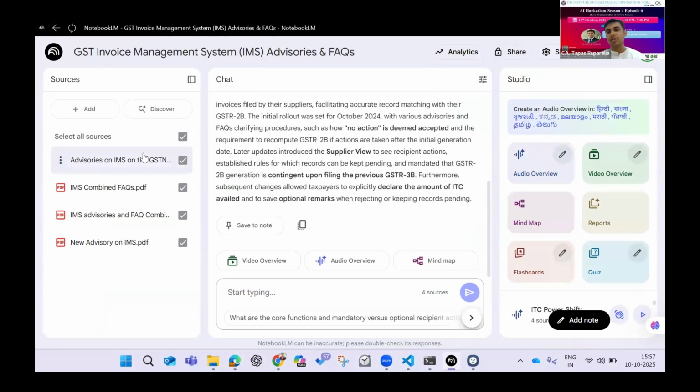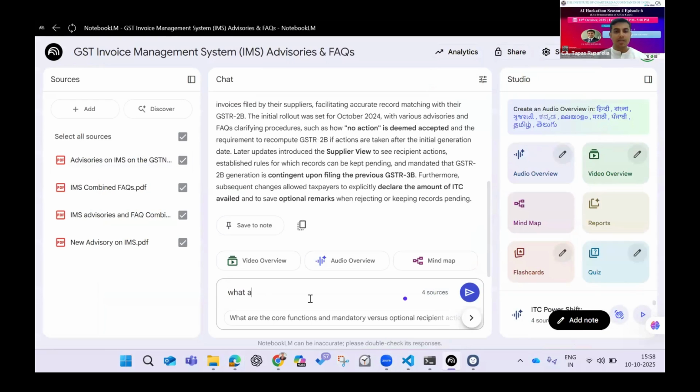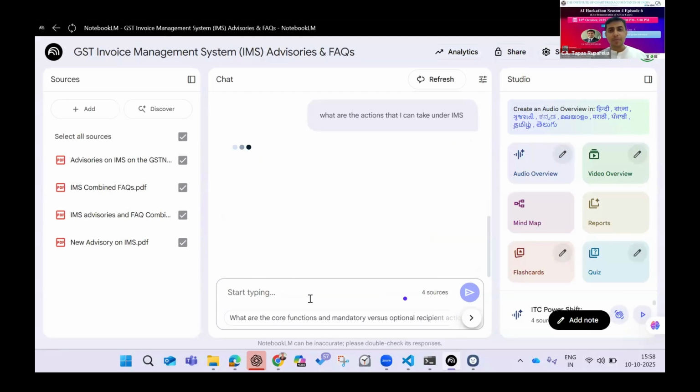What I've done is I've downloaded all the advisories related to the invoice management system. I can just ask what are the actions that I can take under IMS, and it will tell me exactly, looking from the sources, what the different actions are that I can take under IMS.